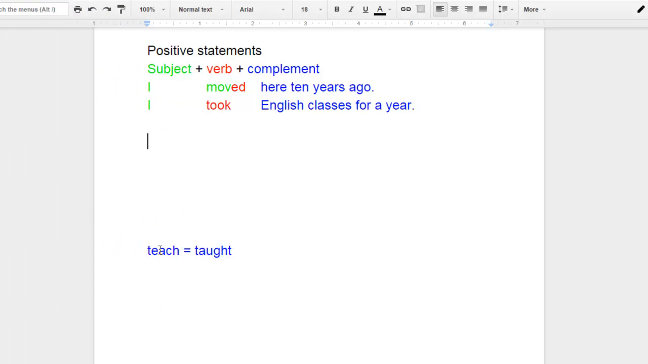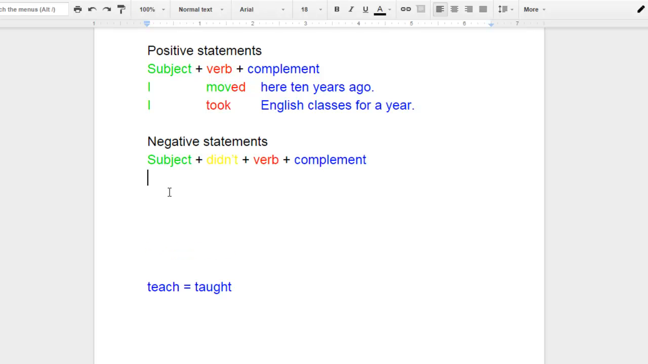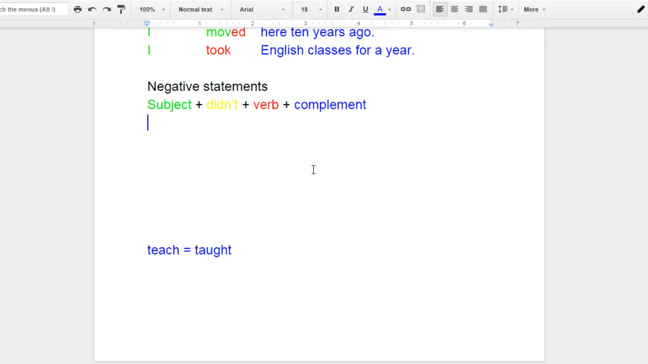Let me talk about making negative statements in the past now. I'm going to go ahead and write down the formula. The only difference that you're going to see from a positive statement to a negative statement is that we're going to have an auxiliary. That auxiliary is didn't. I, and then this follows didn't, okay? And then this follows the verb, and then whatever complement. I didn't speak English, and I'm going to say 10 years ago.